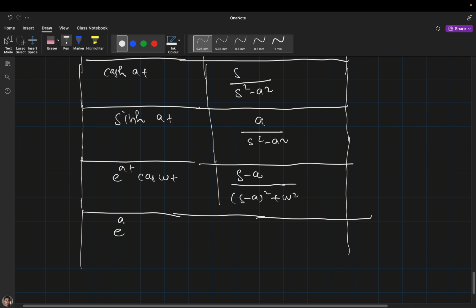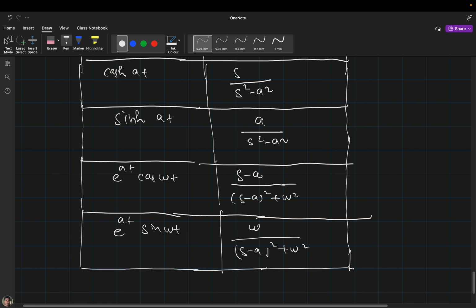When it is e raised to the power at sin omega t, what should it be? Tell me. Omega by s minus a square. Yes, omega divided by s minus a raised to the power 2 plus omega square. This was the table. You can use it directly.